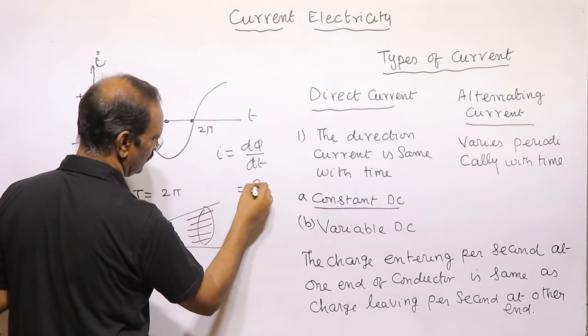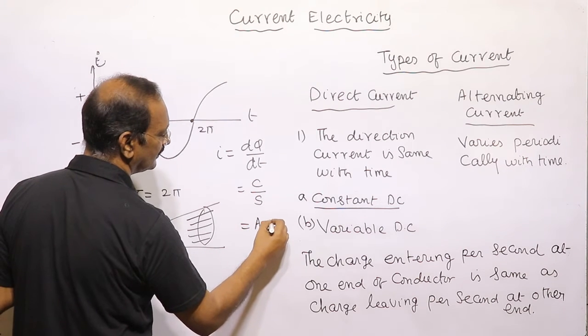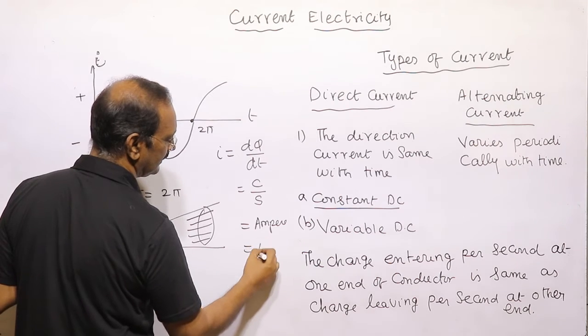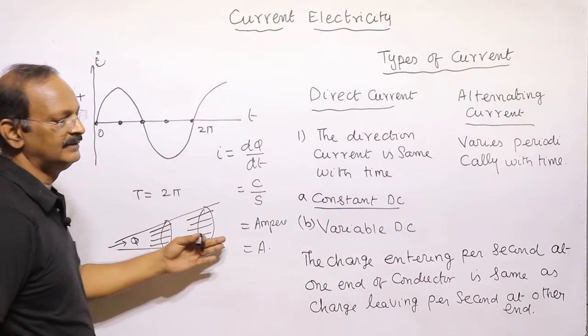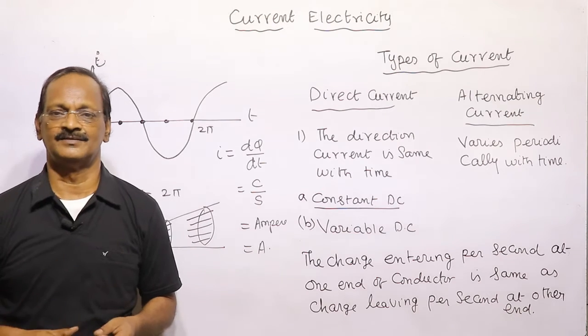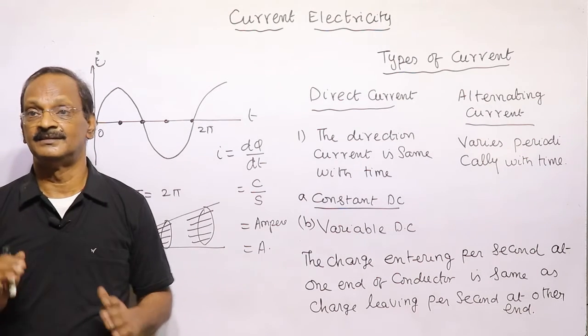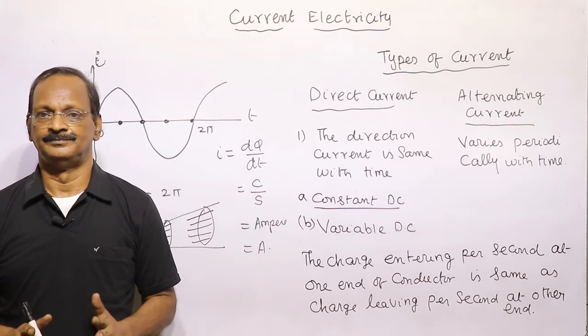Its unit is coulomb per second, which we call the ampere. It is denoted by the letter A. This ampere comes in the 7 fundamental units. We must have seen in units and dimensions that this comes under the 7 fundamental units of measurement.